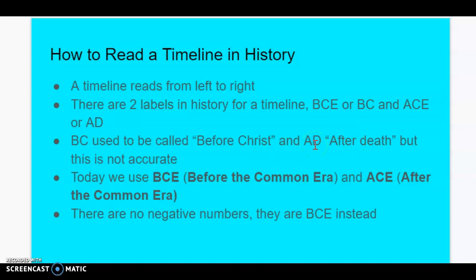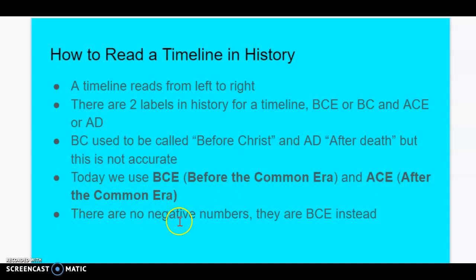AD can also mean, in Latin, after the year of our Lord. So today we take out the religious aspect. For one thing, Jesus Christ isn't everyone's Lord and Savior. It might not even be your religion. So I don't like to use before Christ and Anno Domini. I'm more comfortable using BCE, standing for before the Common Era, and ACE, after the Common Era.